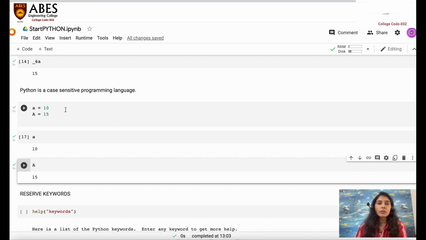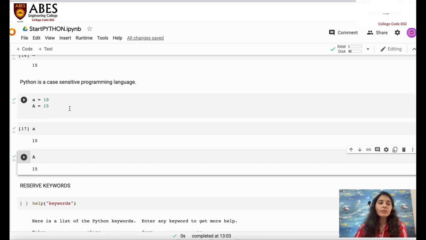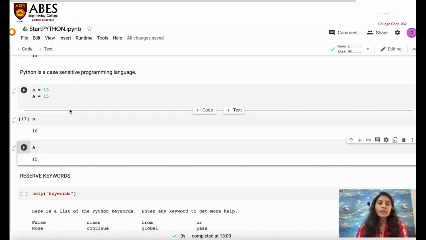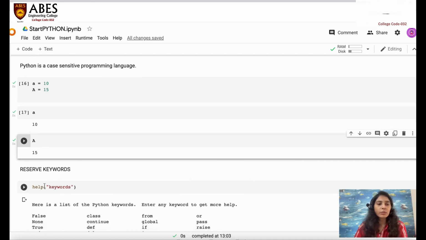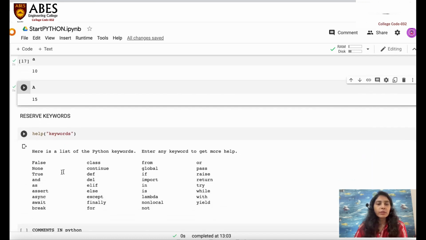So let's get into the reserved keywords. What are the reserved keywords? It means these keywords have their own functionalities, inbuilt functionalities. If you want to check the keywords, you just type help, and inside help just write keywords in double underscores. It will give you the keywords in the current version of Python, whatever the version you are using.